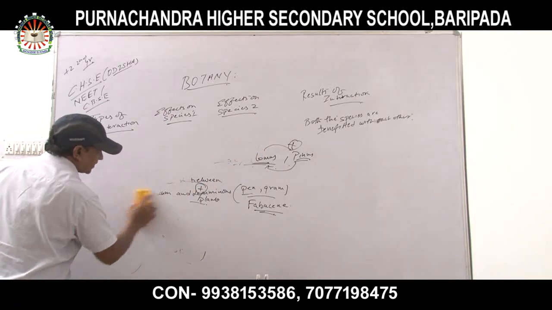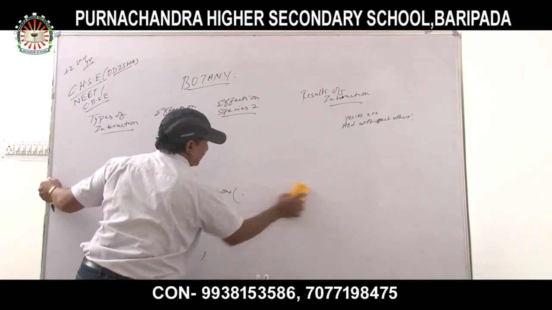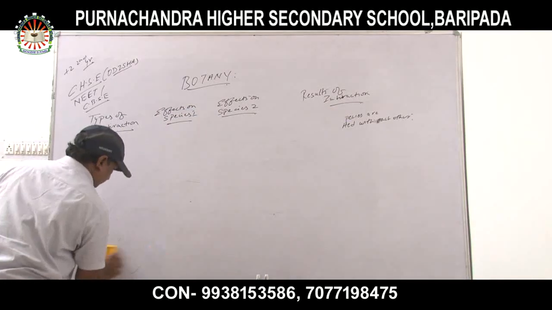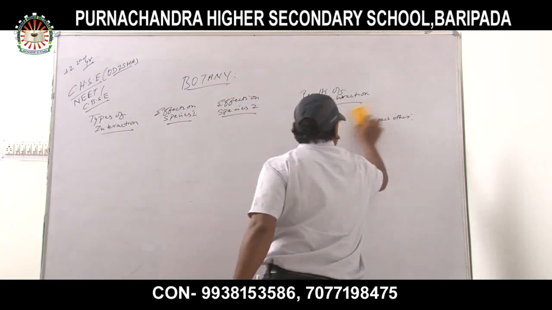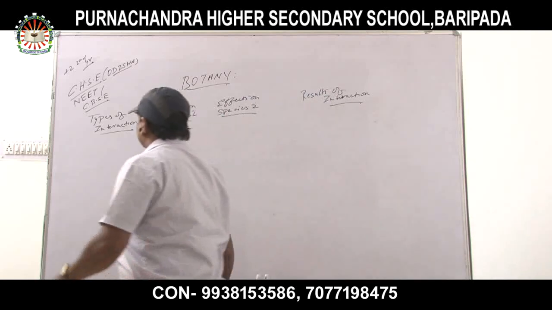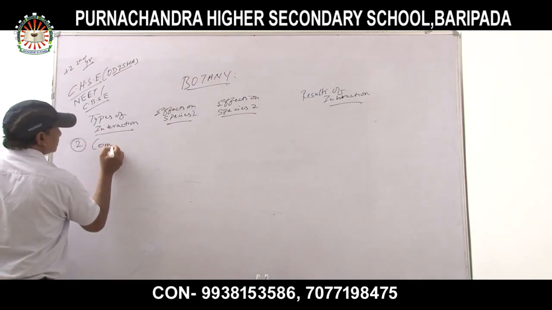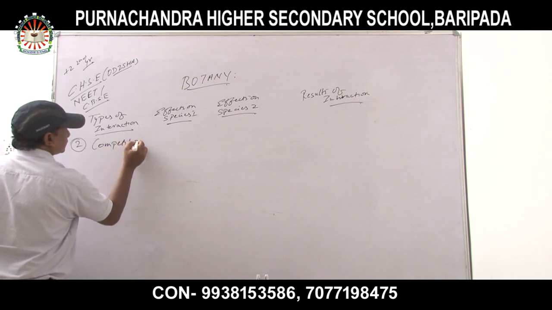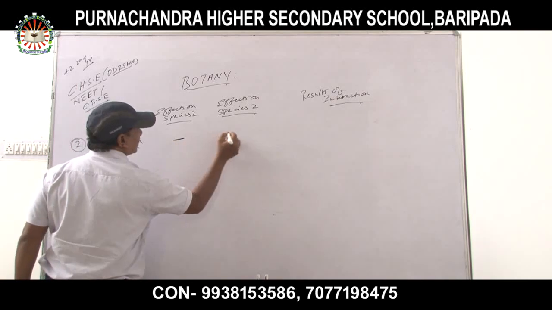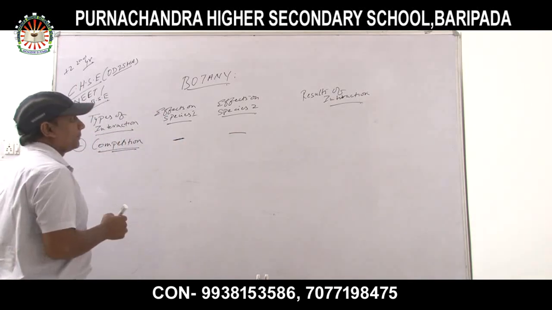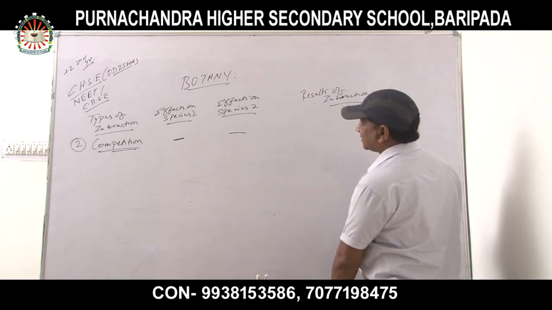What happens in competition? Number 2 is competition. Effects on species 1 and effects on species 2, both are having a negative symbol, and the result of the interaction is what?